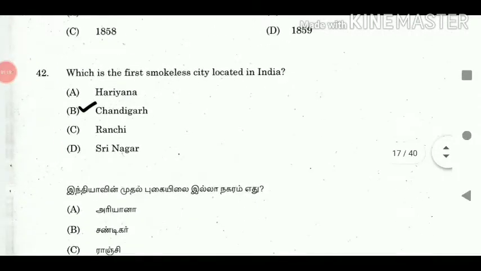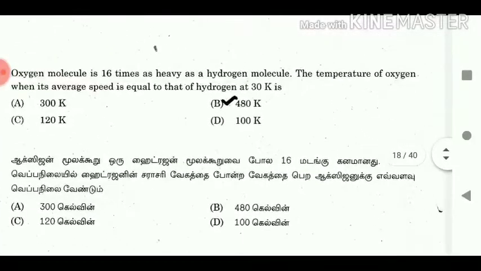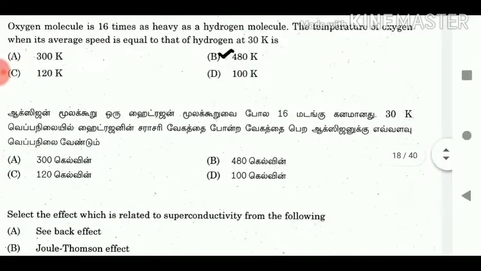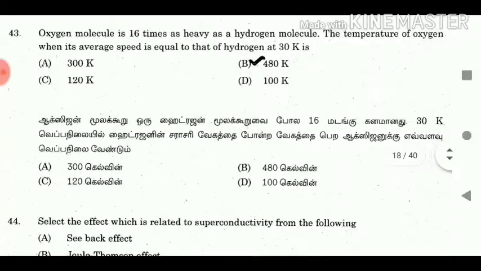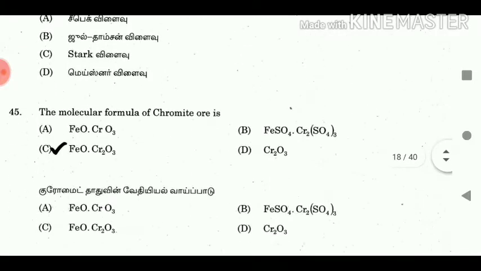42. Which is the first smokeless city located in India? Answer: Chandigarh. 43. An oxygen molecule is 16 times as heavy as a hydrogen molecule. The temperature of oxygen when its average speed is equal to that of hydrogen at 30 K is? Answer: 480 K. 44. Select the effect which is related to superconductivity from the following. Answer: Meissner effect.